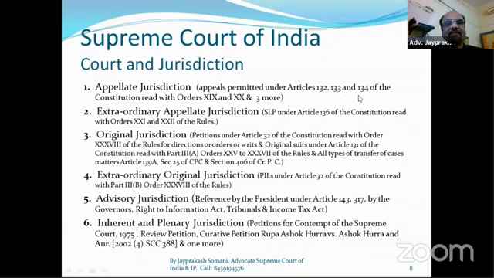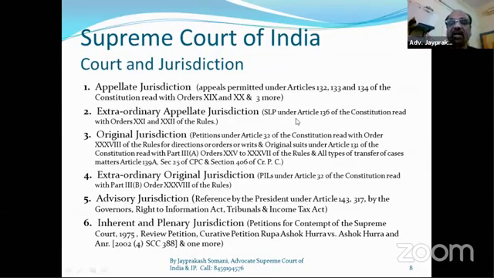So friends, if the High Court is not giving any certificate for appeal, in that circumstance the Supreme Court can take that appeal under extraordinary appellate jurisdiction. This is very fantastic.